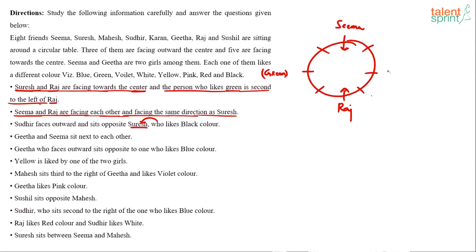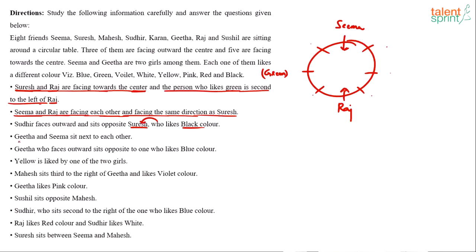Suresh can come here or here or here, or in this position or in this position. There are 5 possibilities for Suresh. Tell me, why can't we take Suresh in this place? Because we know Suresh likes black color and this person here likes green color. Now, nobody's going to try with those 5 possibilities, so we'll come back to that statement later. Let's move to the next point.